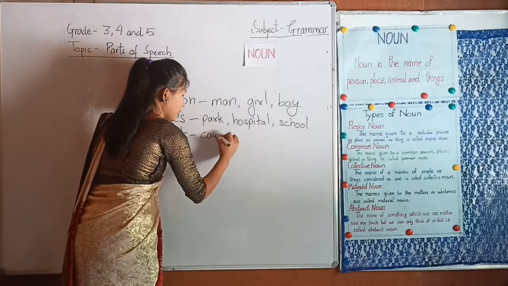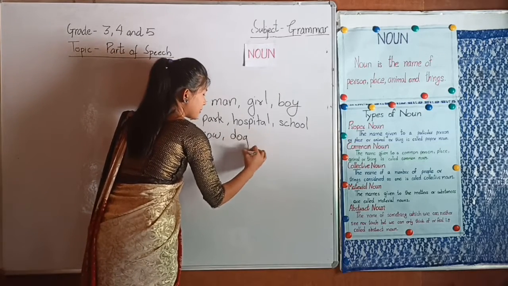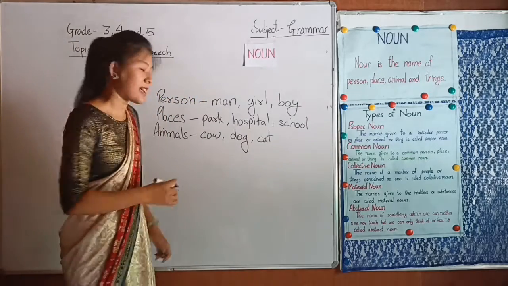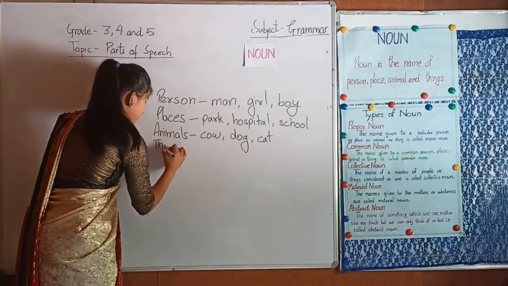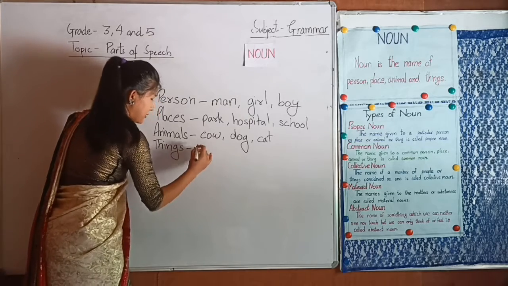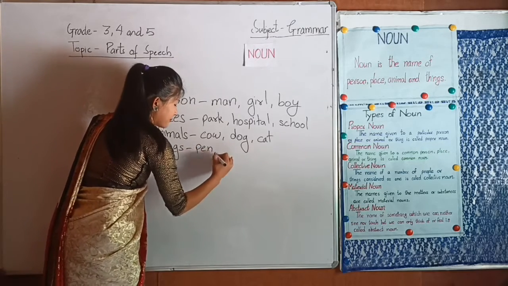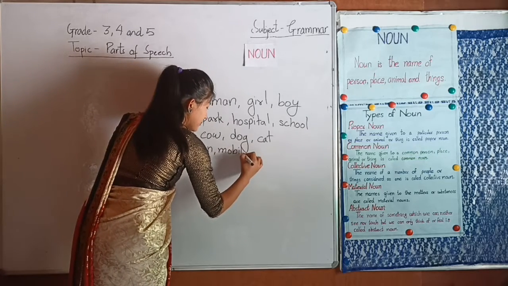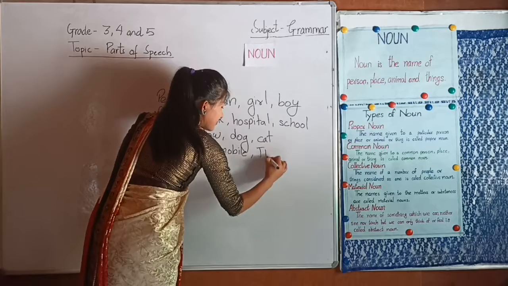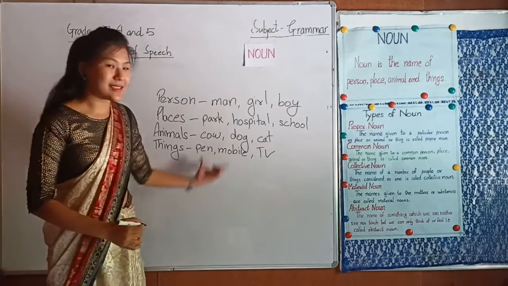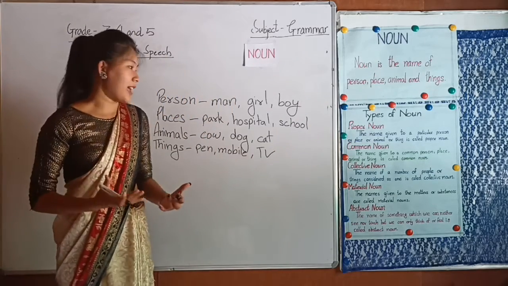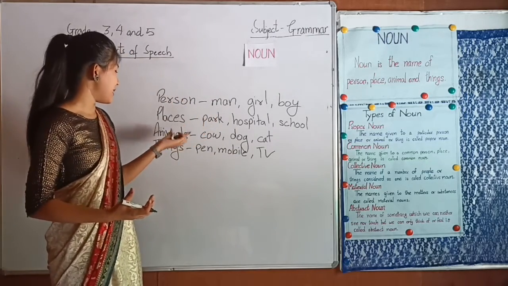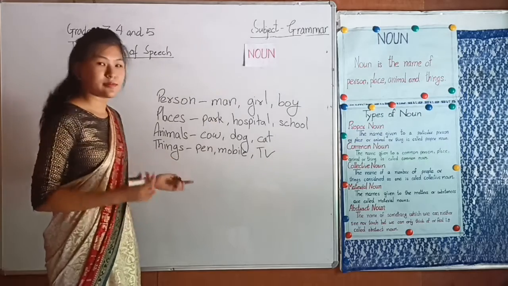All the animals have names: cow, dog, cat, etc. All the things have names. For example, pen, mobile, TV, etc. So, by these examples, we can easily say that noun is the name of person, place, animals and things.